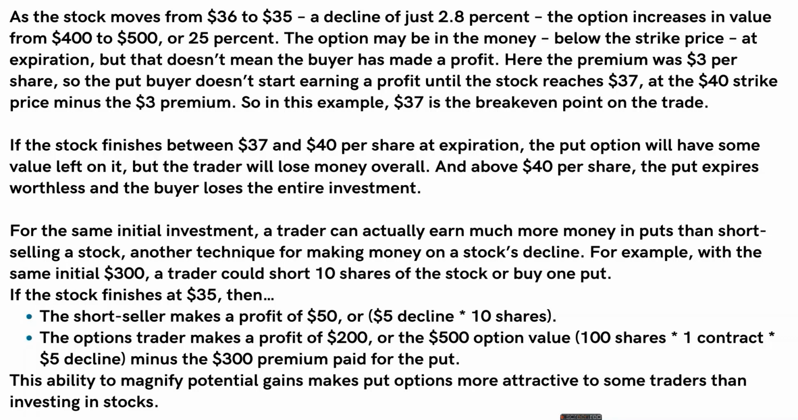And if the stock finishes between $37 and $40, we are not incurring a big loss, but we are incurring a certain amount of loss because we have paid a $3 premium on each share. And if it goes above $40 per share, the put expires worthless, and we have lost the entire investment. So that is about buy put, and now we'll be talking about sell put.